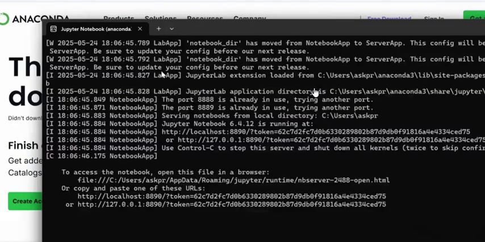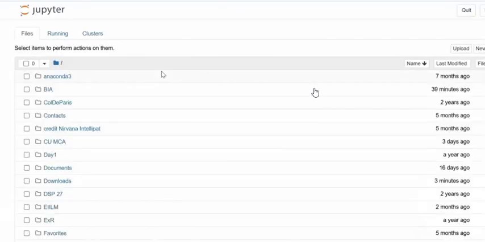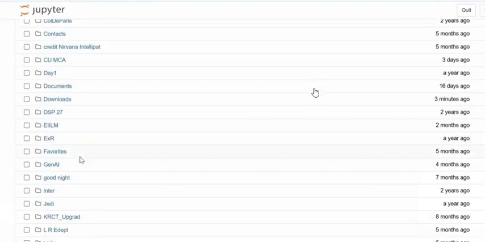Now, as soon as Jupyter is open, there are various folders available that will show on the screen. That is what I call the home page, and this is what it looks like. So you can see this is the home page of Jupyter Notebook. There are Anaconda, BIA, these are the various folders available.